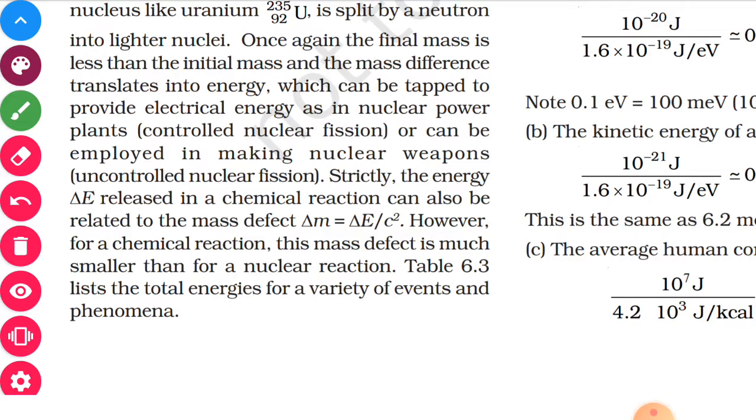Strictly, the energy delta E released in the chemical reaction can also be related to the mass defect delta M, where delta M is equal to delta E upon c square.